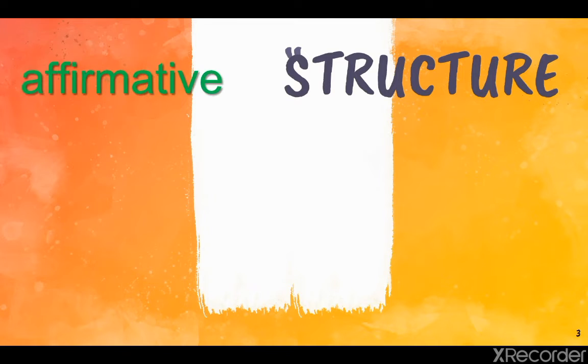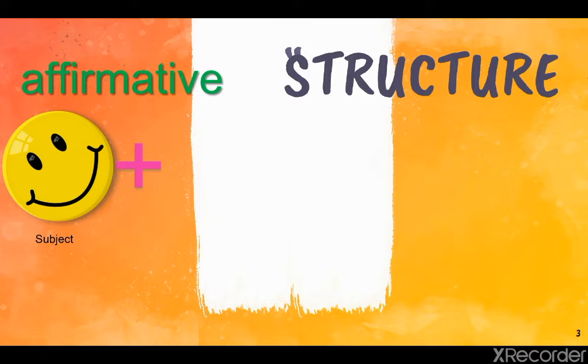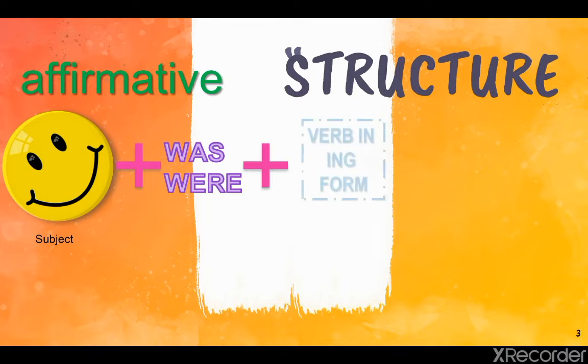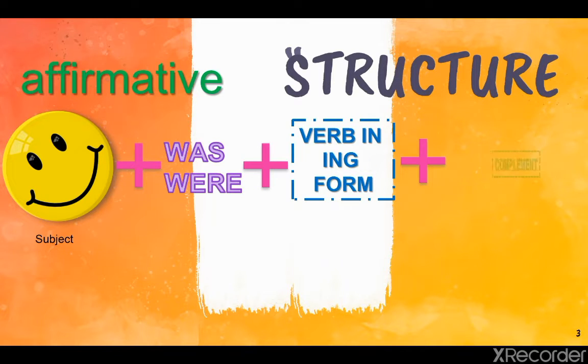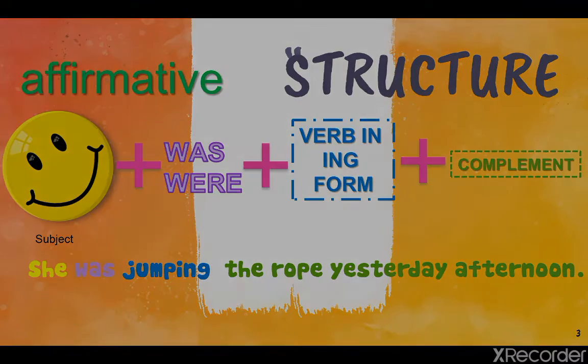So the affirmative is going to be the subject, was or were, the verb in ing form, and the complement. She was jumping the rope yesterday afternoon.